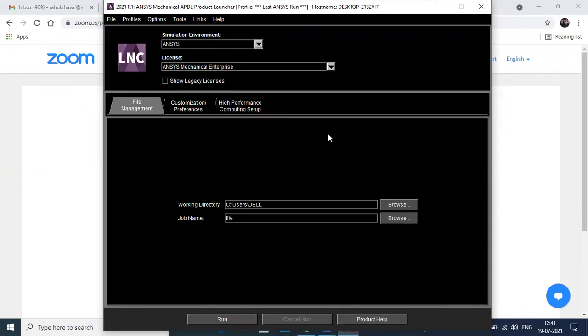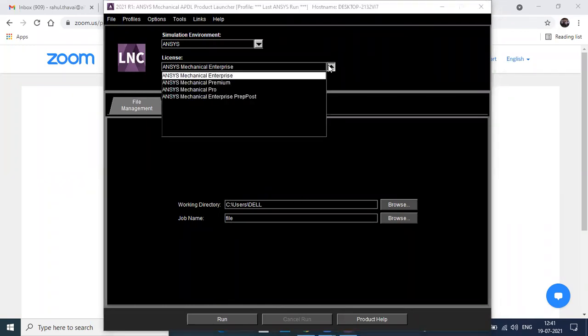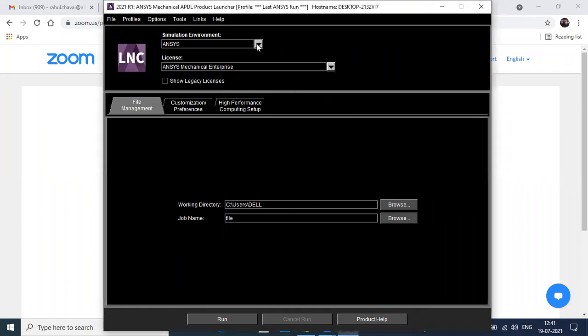Can you see that? All of you, can you see this one? Yes, sir. Okay, so this is the starting window which you will get. It's simple. Try to understand, I'm making everything clear. The simulation environment is ANSYS only.